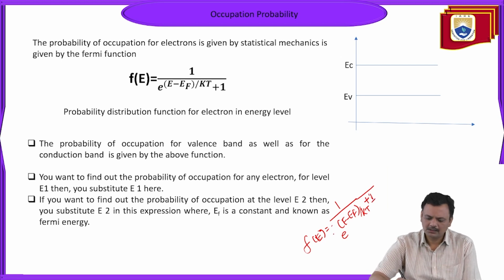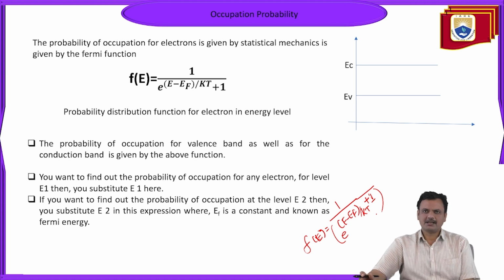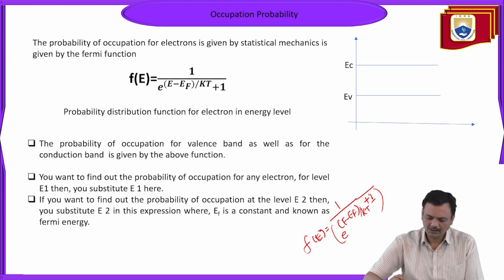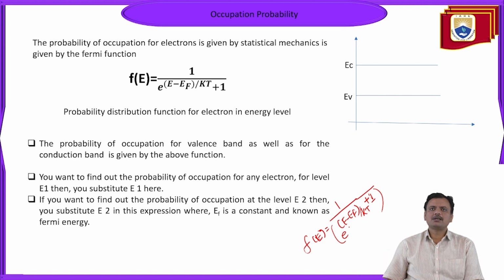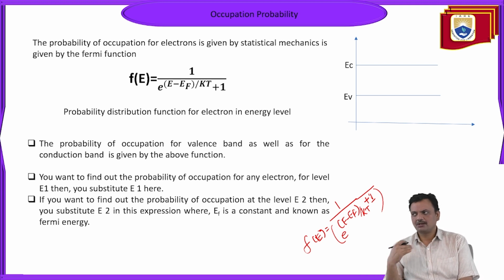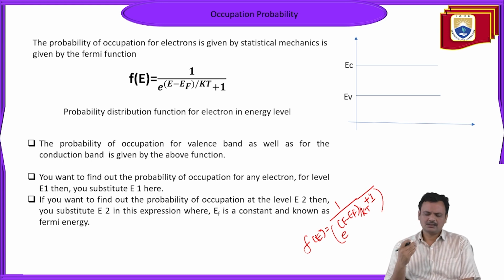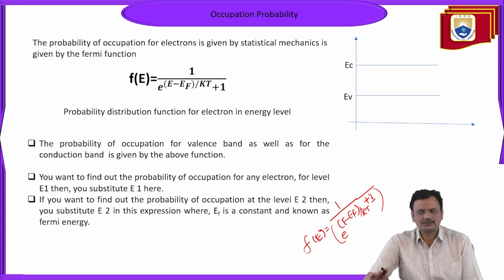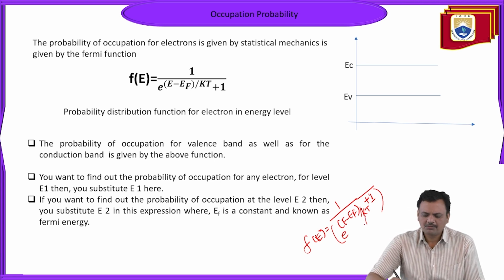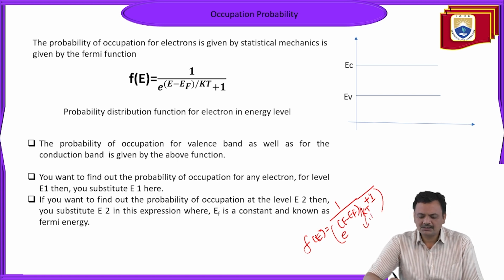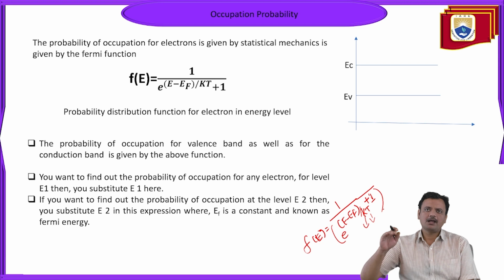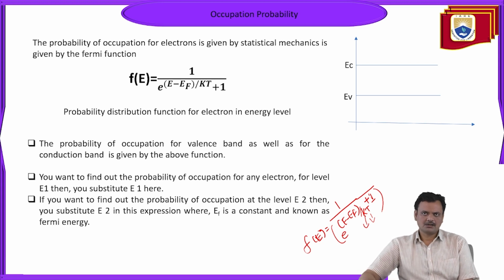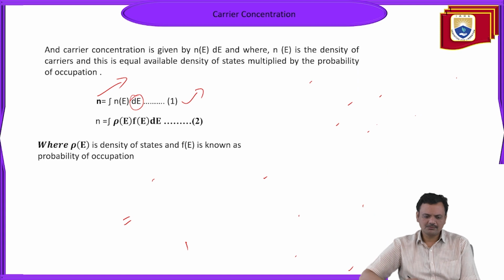This whole thing, e to the power (E minus EF) upon kT, plus 1, will be in the denominator. So what is E? E is the particular energy level where you want to calculate the probability. EF is known as Fermi energy, one fixed energy level. I will introduce this later. EF is known as the Fermi energy level. K is the Boltzmann constant. And the temperature will also play a crucial role: at what temperature do you want to calculate? Plus 1. So this is the form of F(E).